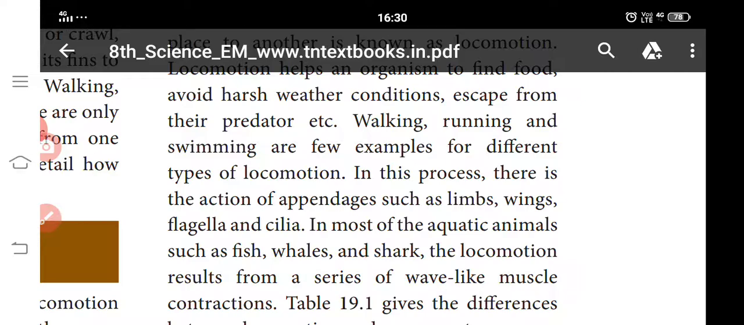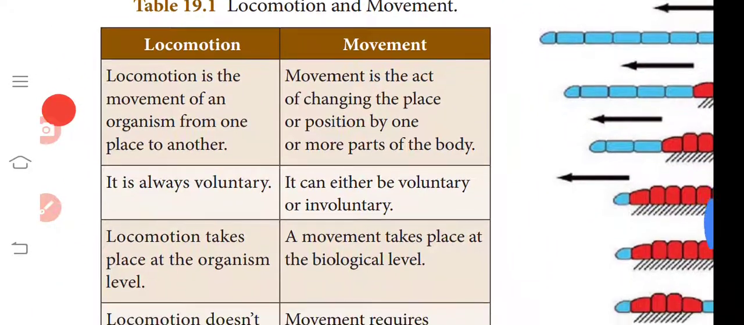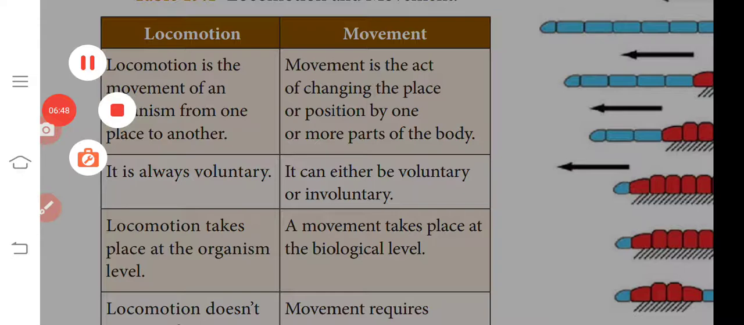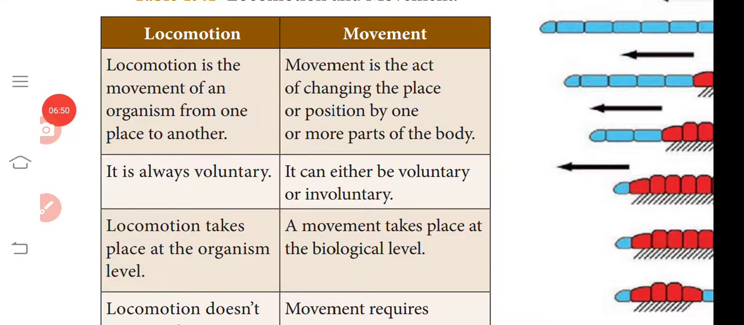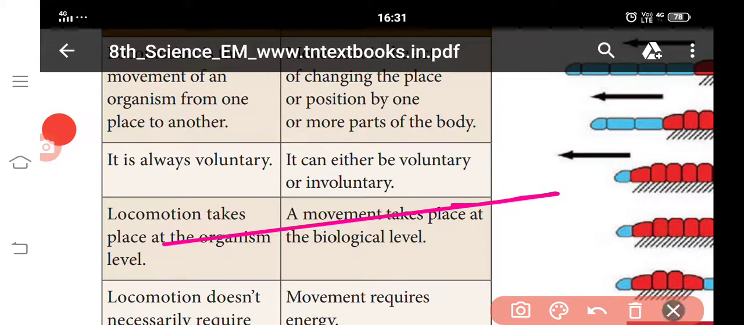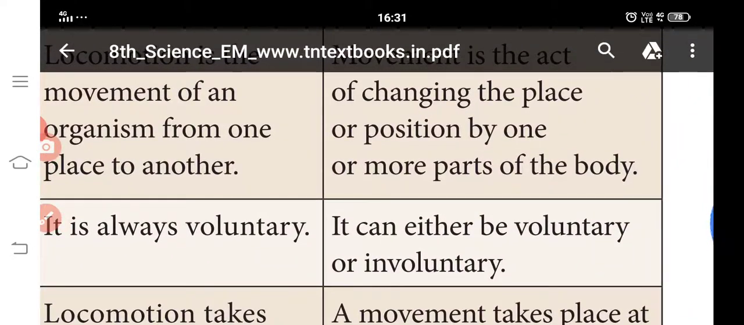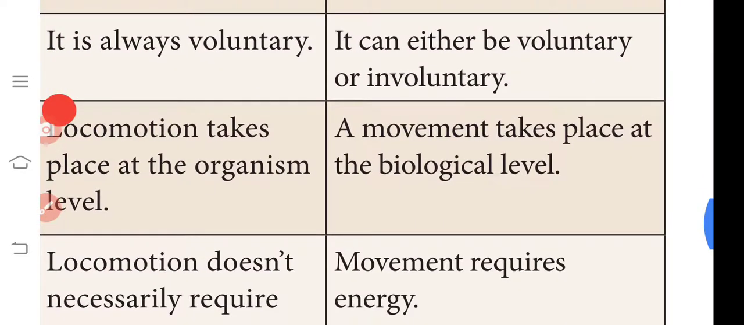So next we discuss the difference between locomotion and movement. I already discussed this. Locomotion is the movement of an organism from one place to another. Movement is the act of changing the place or position by one or more parts of the body. It is always voluntary. Locomotion takes place at the organism level.